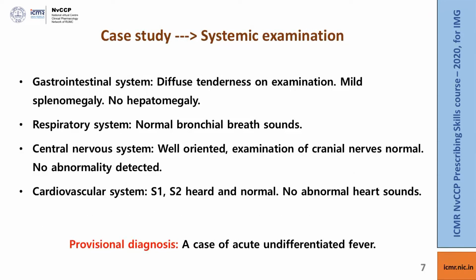On systemic examination, there was diffuse tenderness on per abdomen examination. There was also mild splenomegaly but no hepatomegaly. The examination of other systems was within normal limits. So based on these findings, a provisional diagnosis of acute undifferentiated fever could be made.